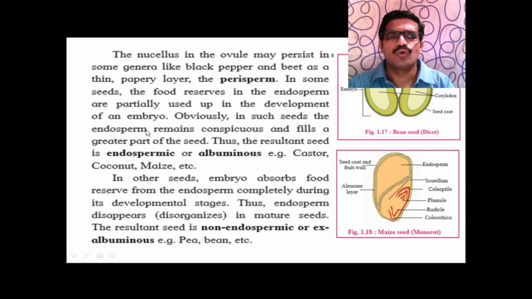In case of monocot seeds, the endosperm is partially consumed and it persists. That's why such seeds are called endospermic seeds. Coconut, maize, castor, all these are examples of endospermic seeds.